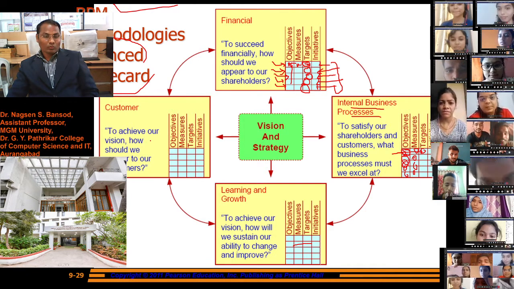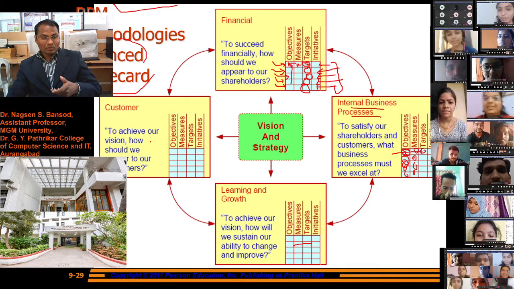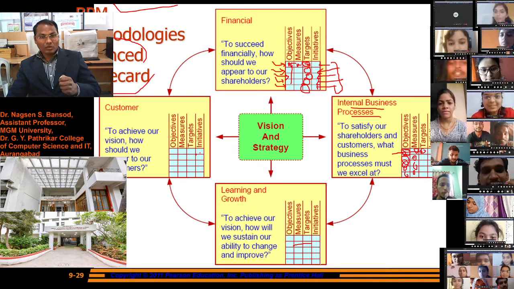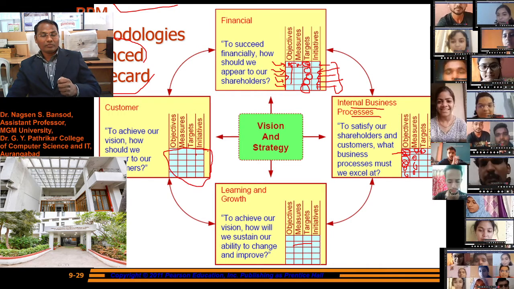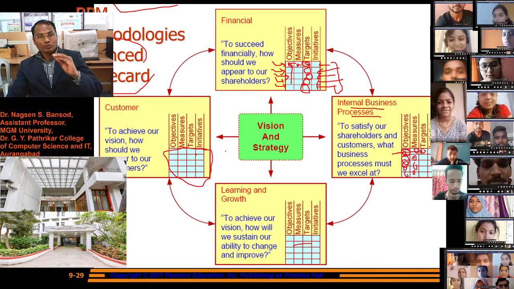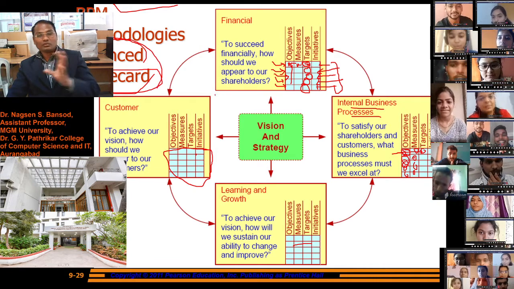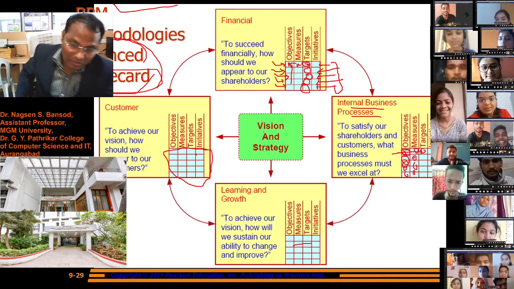Objectives, measurements, targets, and initiatives, which we will complete first, should all be written into the balanced scorecard. These are the components of this balanced scorecard.